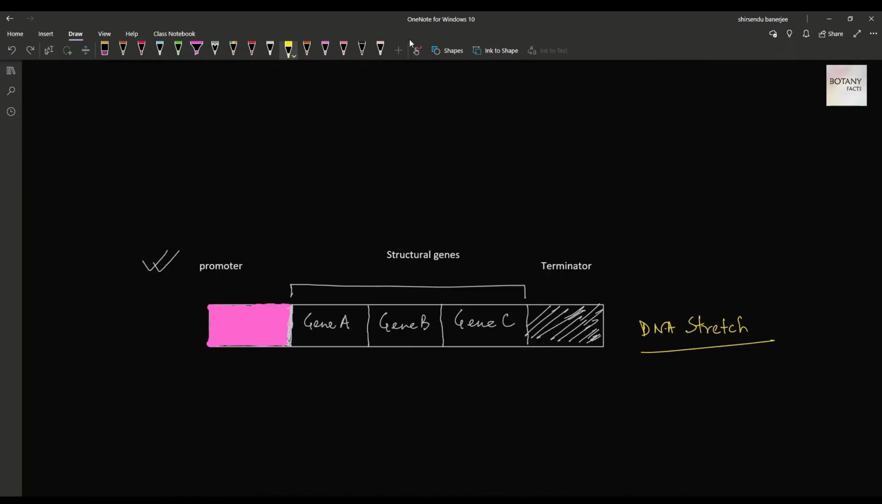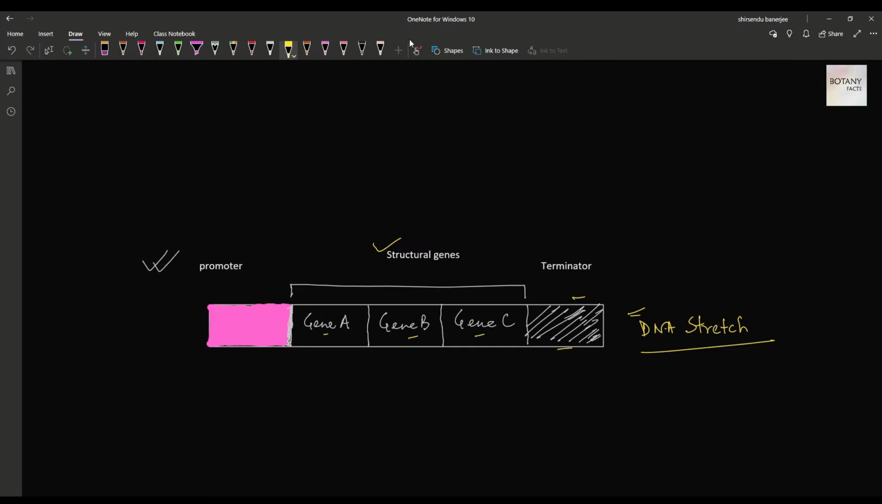So this is the transcription unit and this is the double-stranded DNA stretch. There are three genes, gene A, gene B and gene C. They are denoted as structural genes. What are structural genes? Structural genes are those genes whose products are never involved or participate in the regulation process.